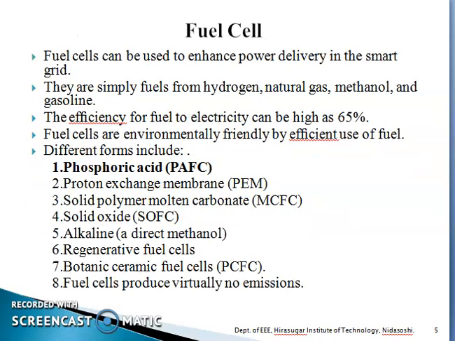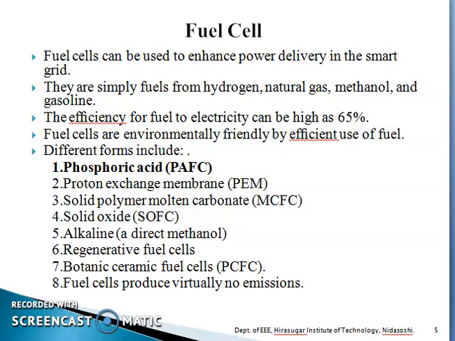Let us study the fuel cells. You already know that fuel cells can be used to enhance the power delivery in the smart grid. It is one of the most important power generation techniques. They are very simply used in power generation. The fuels used are hydrogen, natural gas, methanol, and gasoline. These are the simple fuels they are going to use.